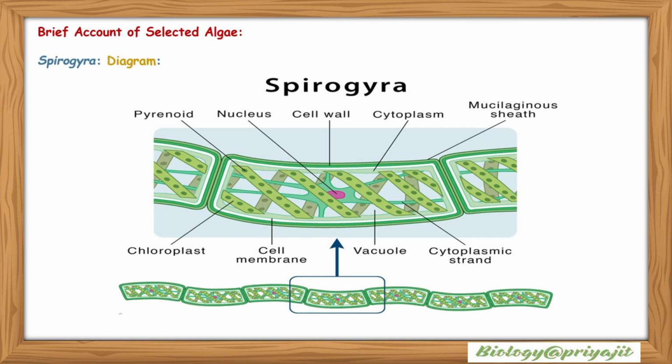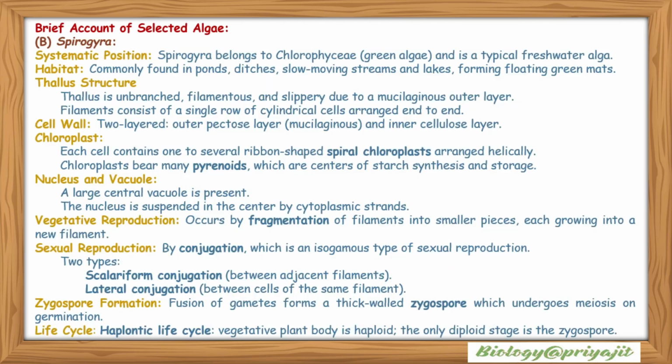This is the diagram of Spirogyra, which contains pyrenoid, nucleus, cell wall, cytoplasm, mucilaginous sheath, chloroplast, cell membrane, vacuole, and cytoplasmic strands. So, systematic position of Spirogyra: it belongs to Chlorophyceae or green algae and is a typical freshwater alga. Habitat: it is commonly found in ponds, ditches, slow-moving streams and lakes, forming floating green mats.